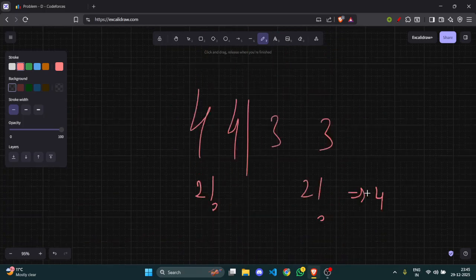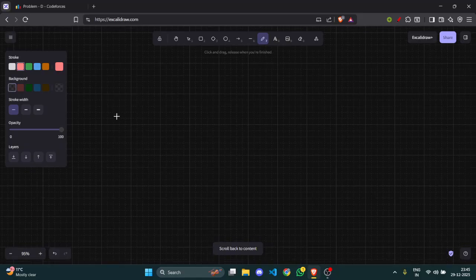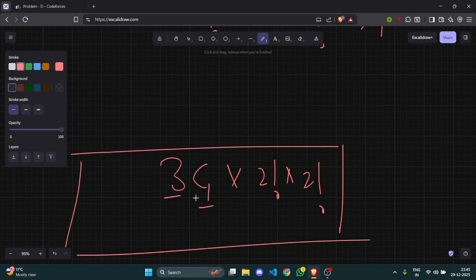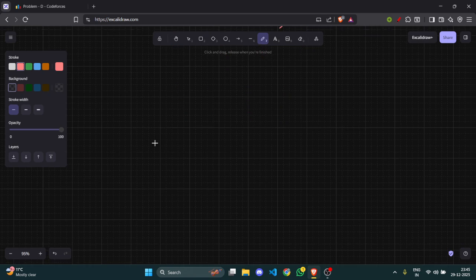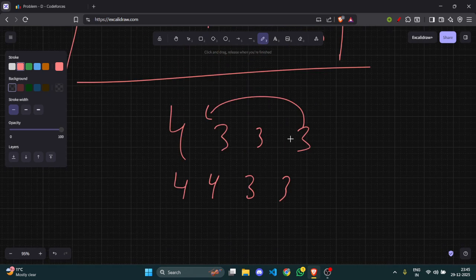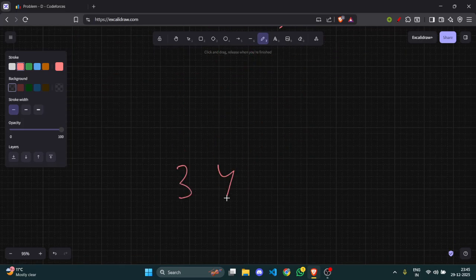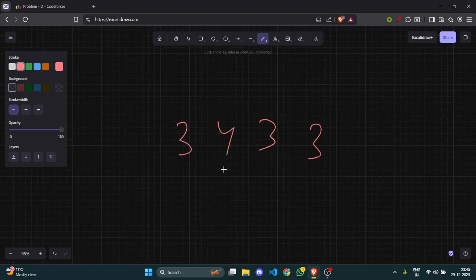Okay, done. So what would happen if we have a lot of decorations left? Like here it was 3C1. Let's say I had 10 decorations left. Then any permutation is good, because I have enough decorations left to cover any of these, like 3 4 3 3. I can make them all 4, 4, 4, 4, and I still have decorations left.